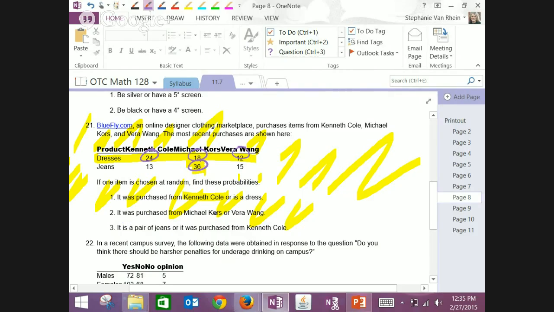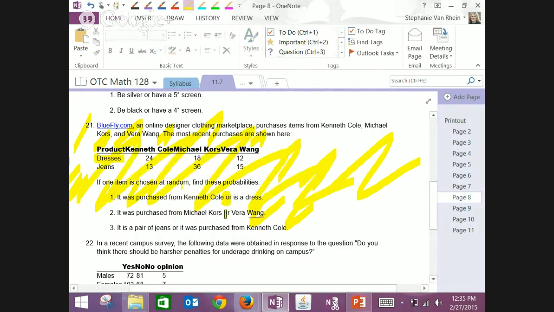Purchase from, what is it? These 2 numbers. Okay. Those are mutually exclusive. There's no overlap. All these say or. Yeah, we can basically just add them.